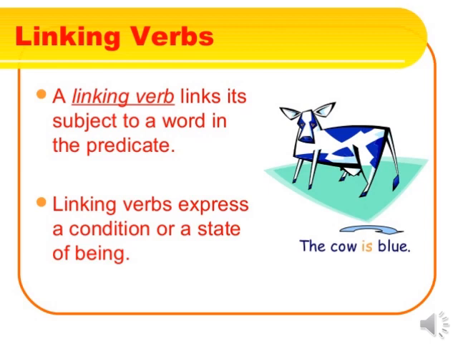Now next kind is here your linking verbs. So what are linking verbs? Linking verb links its subject. Example is given: the cow is blue. So here the subject is your cow and word is your blue. So between this there is is. So this cow is connected with blue with the linking verb is. So here your linking verb is is.